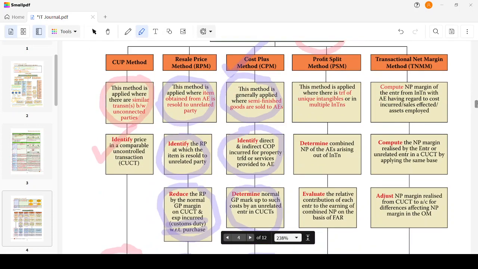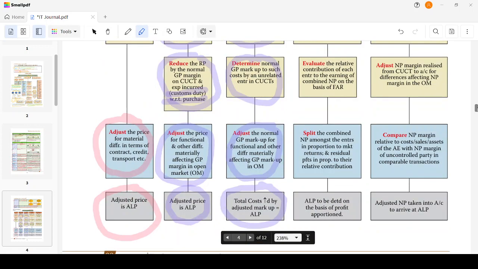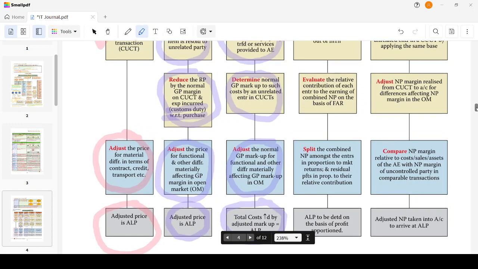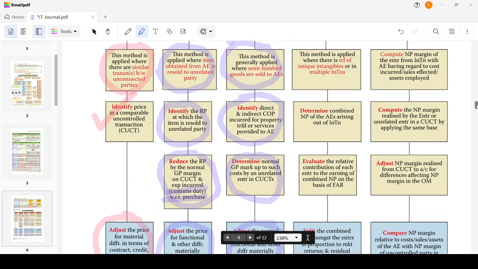Let's recall it again. This method is generally applied where semi-finished goods are sold to an associated enterprise. Identify direct and indirect cost of production incurred for transfer of property or services provided to the associated enterprise. Determine normal GP markup on such cost by unrelated enterprises in comparable uncontrolled transactions. Adjust the normal GP markup for functional or other differences materially affecting the GP markup in the open market. Total cost increased by adjusted markup would result in arm's length price.